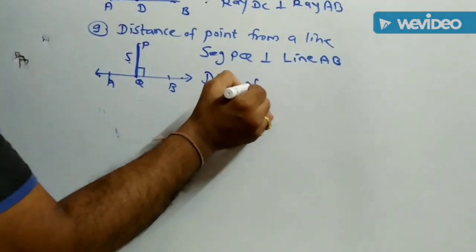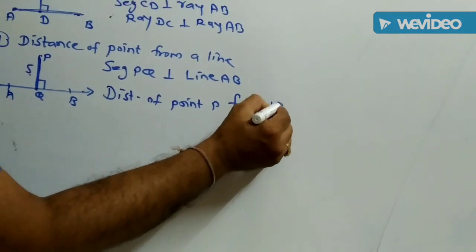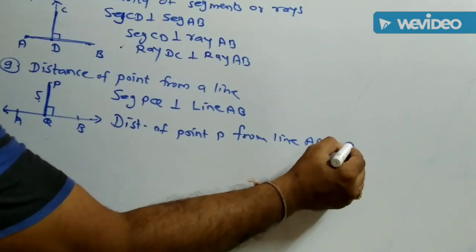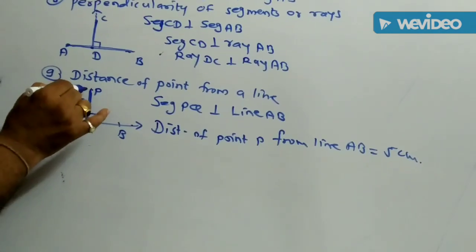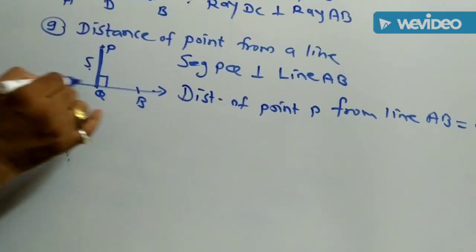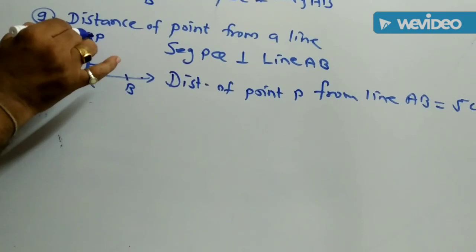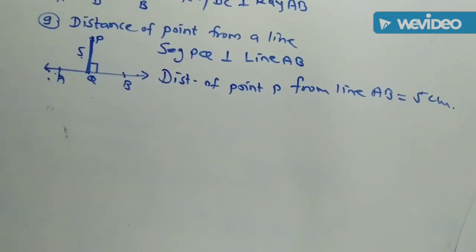Therefore, distance of point P from line AB is equal to 5 centimeters. That is because point P is equidistant from the points on line AB.